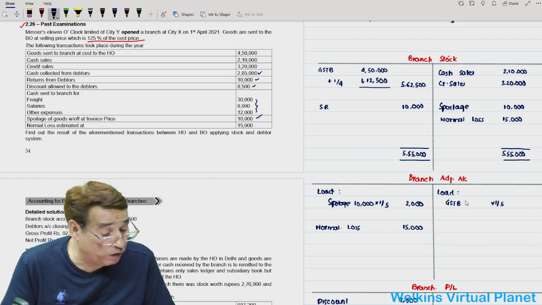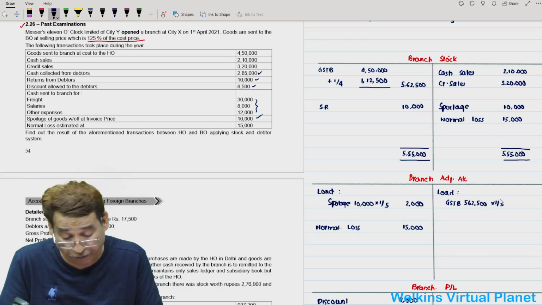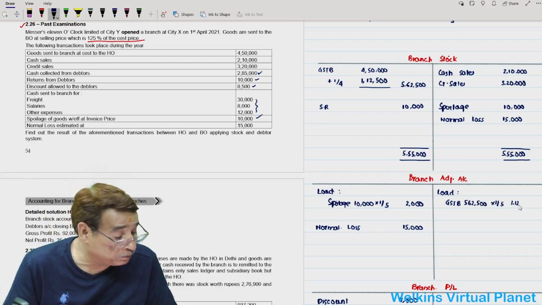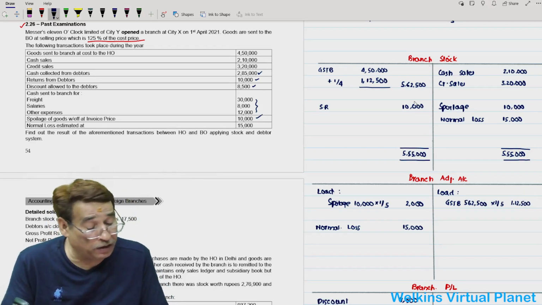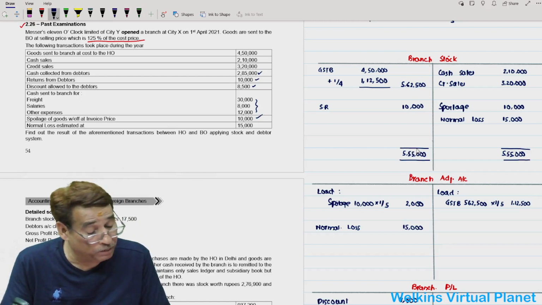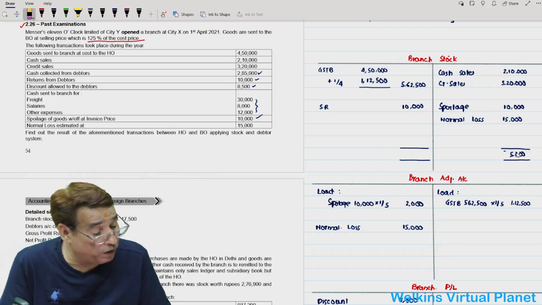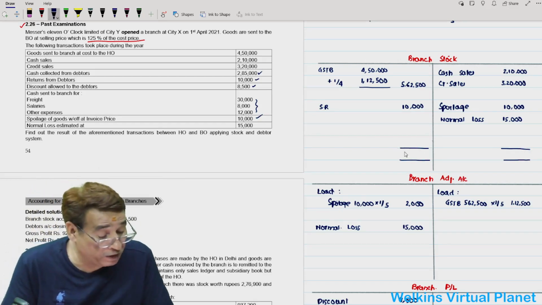And your loading will be 5,62,500 into 1/5, that is 1,12,500. So now we can say that this particular side is bigger and total will be, let me compute, 5,72,500.